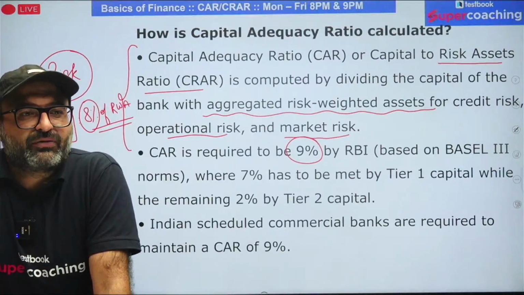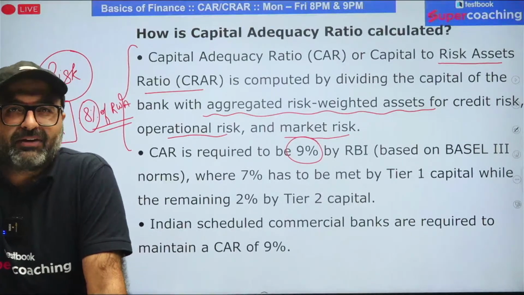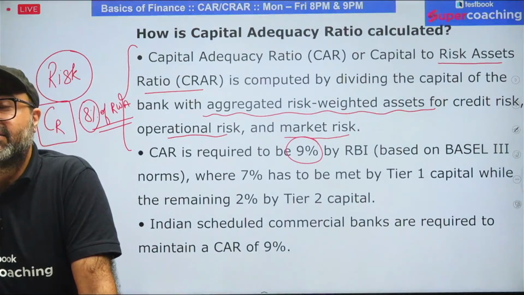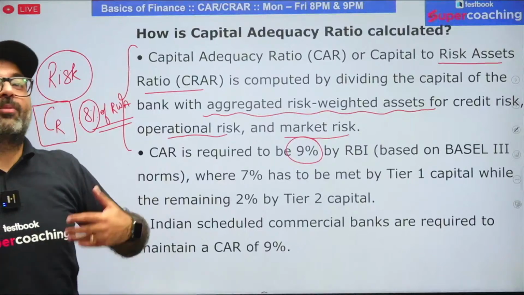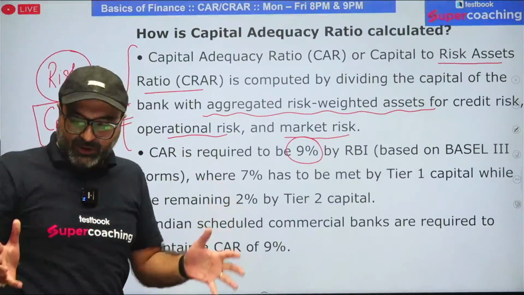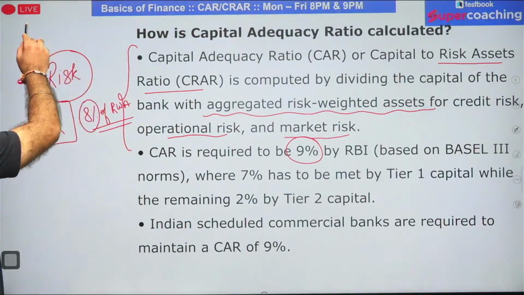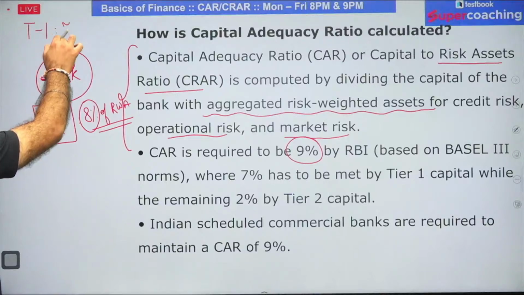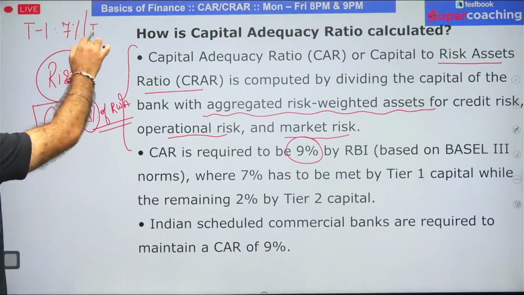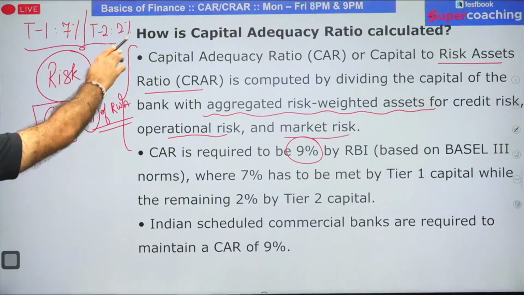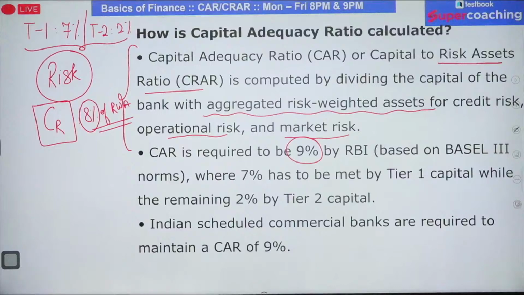Even in the case of tier 1 capital, we include the preference shares, and in the case of tier 2 capital, we include the debts, the funds which the bank has raised in the form of debt. So from tier 1 and tier 2 capital, the bank is liable to maintain the reserves. And if I talk about these reserves, from tier 1 capital, the bank will be maintaining 7%. From tier 2 capital, the bank will be maintaining 2%, and the total is going to be 9% in India. But if you talk about the global standard as per Basel norms, that is going to be 8%.